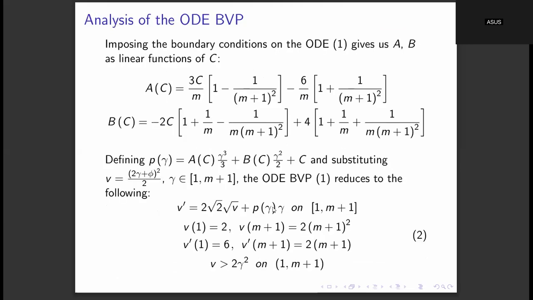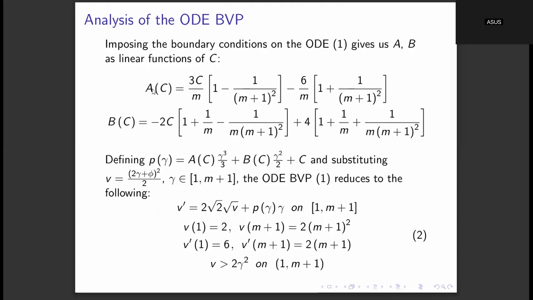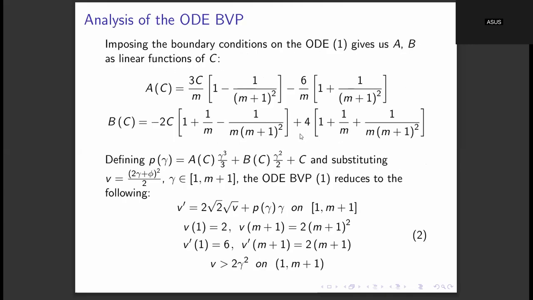Okay, so if we substitute these two boundary conditions in the ODE, we can get A and B as functions of C and m. So we have now reduced two parameters, namely A and B. They are just going to be functions of C and m. So actually, we have only two independent parameters, C and m, with A and B depending on C and m. Fine.